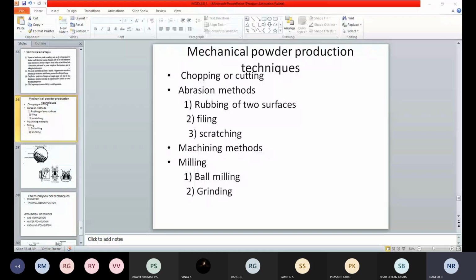So here the rotation will be taking place. Inside that, the chips we got from some other methods, the cutting method, the rubbing method, whatever we got, in order to be converted into another form, we are going to deposit into this rotating mill, or ball mill. Inside this, you can see the materials and the small things, and also the grinding mediums. We have large diameter balls as grinding materials. Grinding materials means it is a hard material.